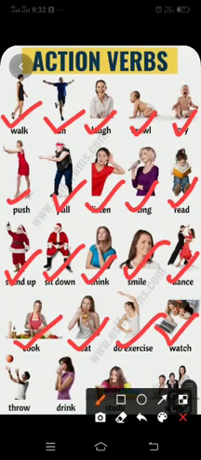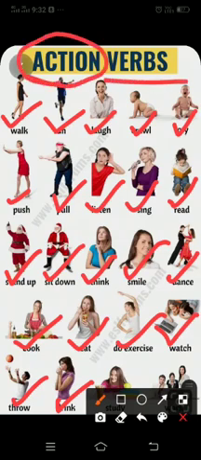Now the boy is throwing the ball. The girl is drinking water. So some actions are happening in this picture with everybody. So the action words are called verbs. The action words are called as the verb.